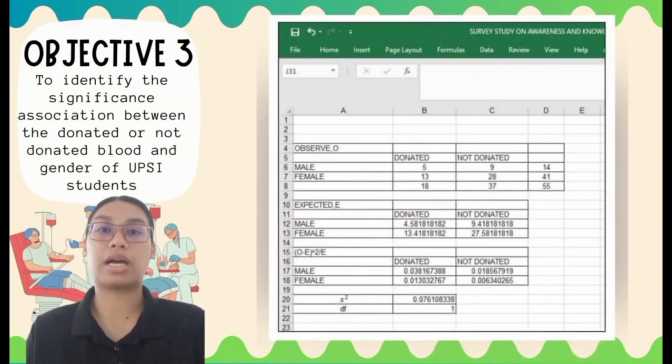In addition to the manual calculation, we use Microsoft Excel statistical software to compare the mean blood donation awareness score between male and female UPSI students. The result confirmed the validity of the findings, with the observed test statistic being significantly smaller than the critical value, indicating no relationship between gender and awareness about blood donation.